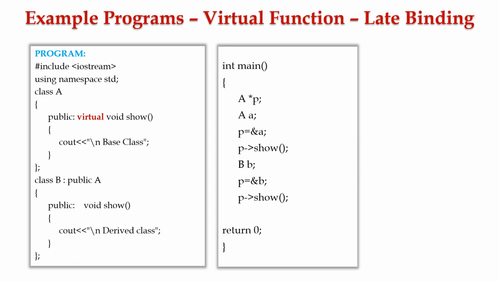In the previous example, we have noticed that function overriding violates the inheritance property, which has happened due to early binding also. So to avoid it, in this example, we have used virtual function and the late binding concept.